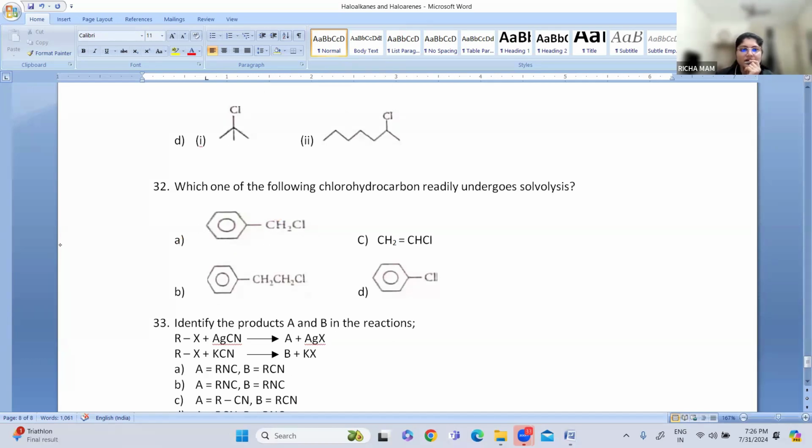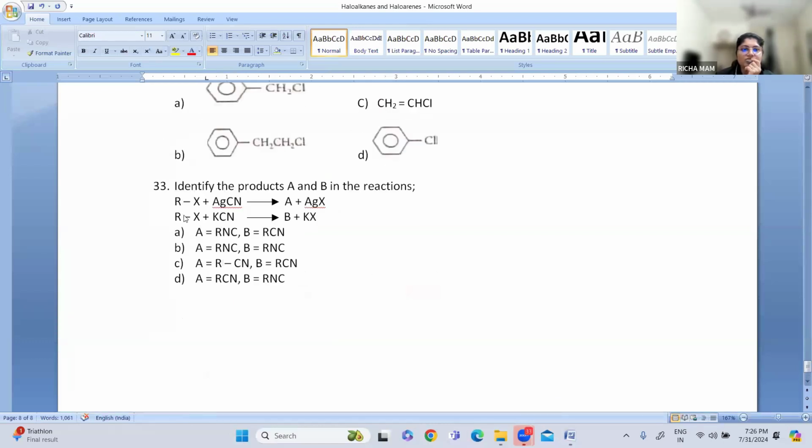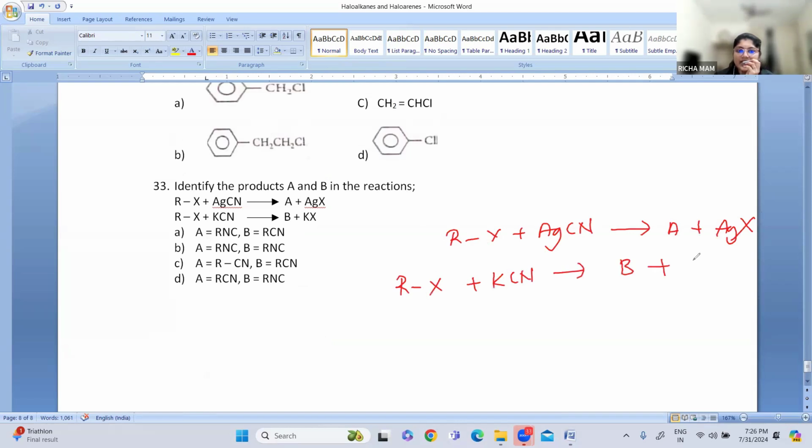Let us go for the last question, the 33rd question. Identify the products A and B in the reaction. So these are the two reactions. RX reacts with AgCN, gives you A plus AgX. And the second one is RX reacts with KCN, gives you B plus KX. What is A and B?